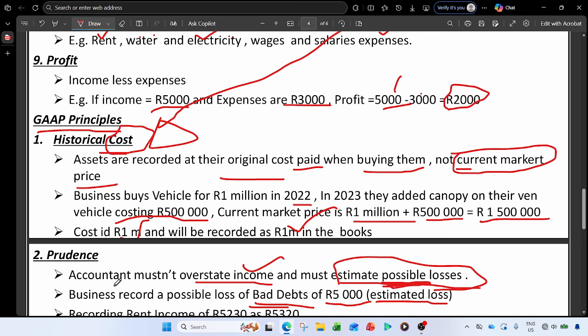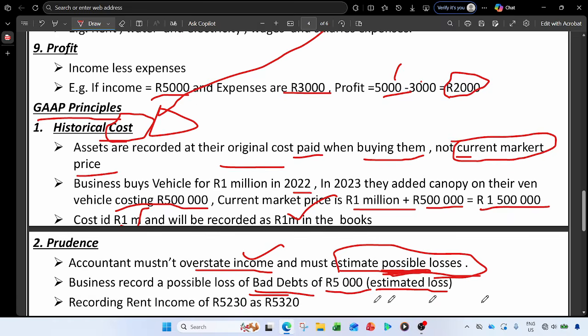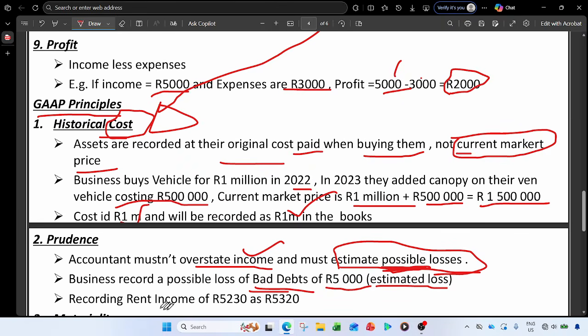Now the first segment of this sentence, they are saying that we mustn't overstate or underestimate the incomes or amounts. So let's say, for example, we received a rent income of 5,230 and recorded it as 5,320. So that is what it means to overstate an amount.